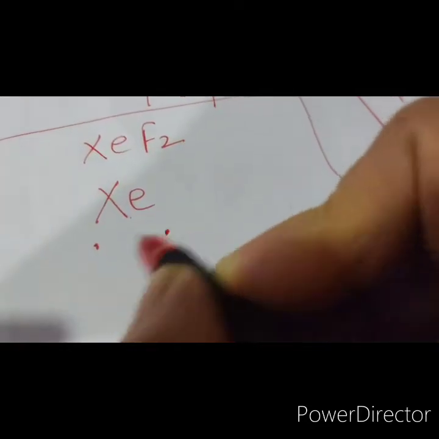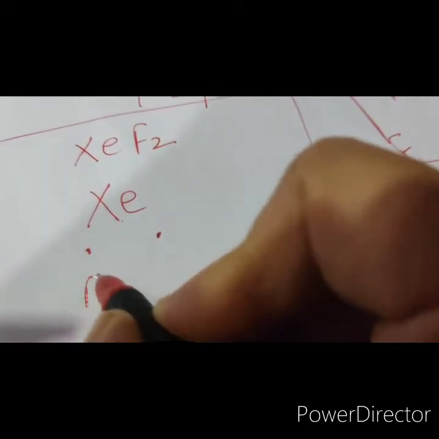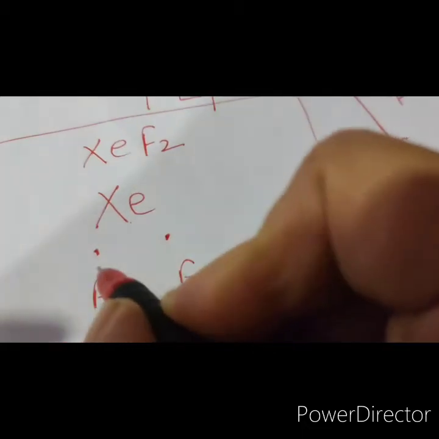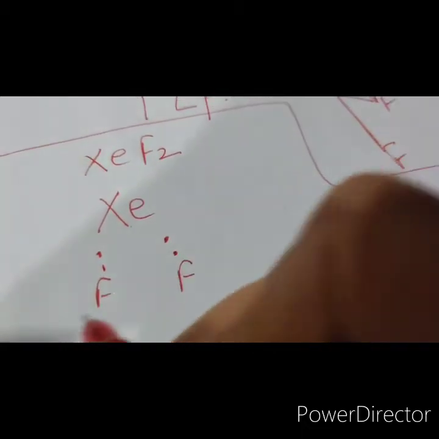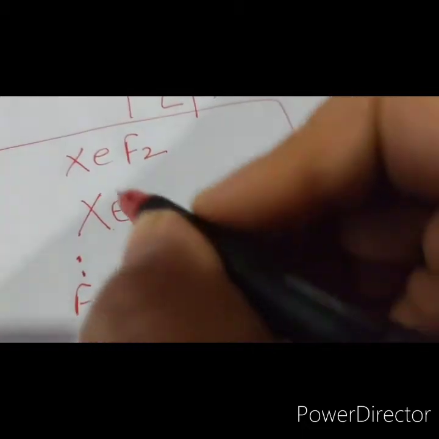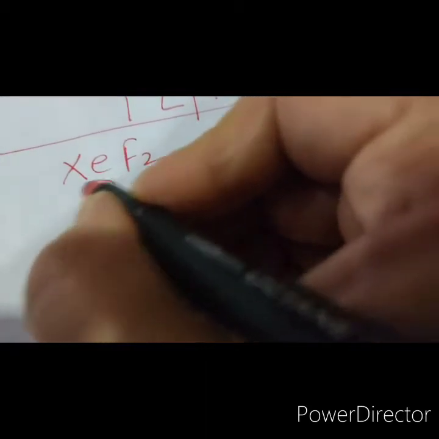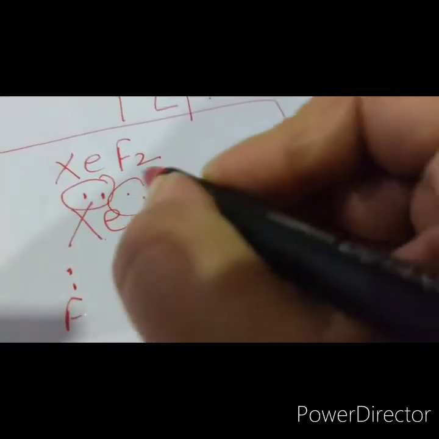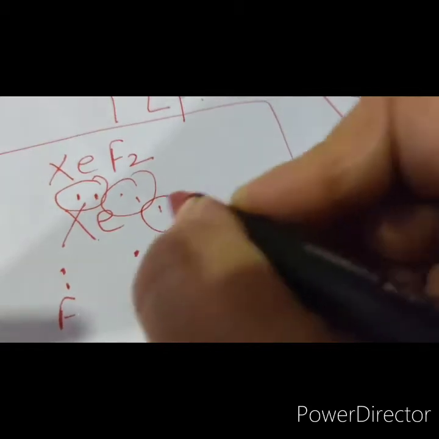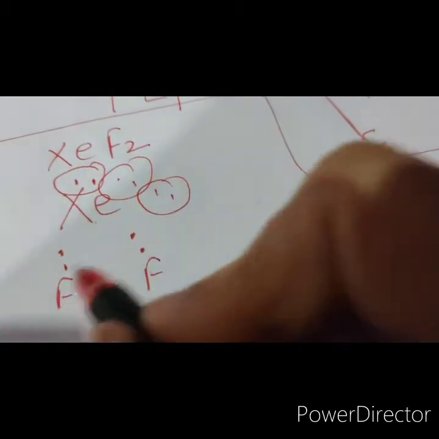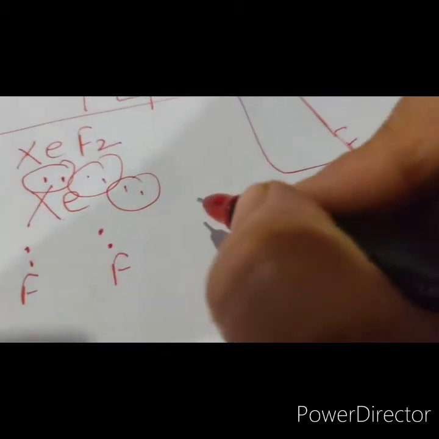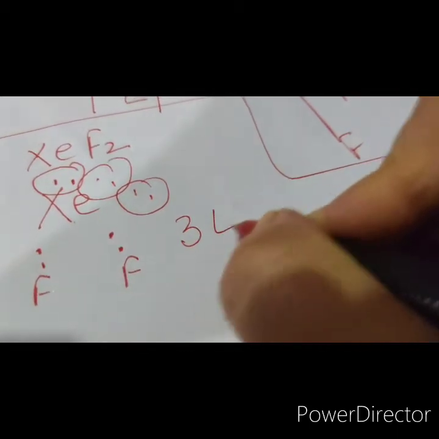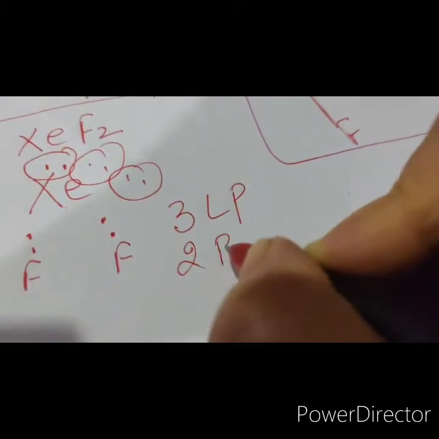Let us first make the bonds which are to be formed with fluorine. Now the remaining 6 are left, so this is 1 electron pair, this is 2, and this is 3rd. Right. So in XeF2, there are 3 lone pairs and 2 bond pairs.